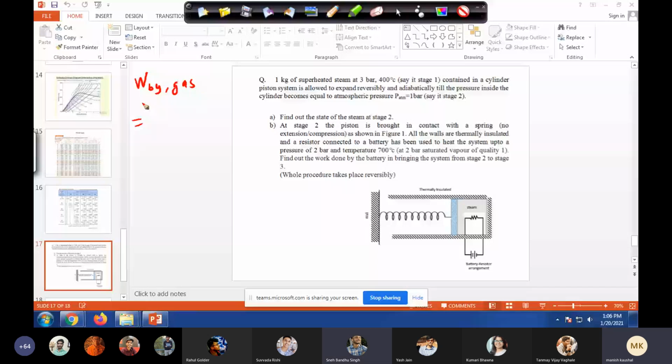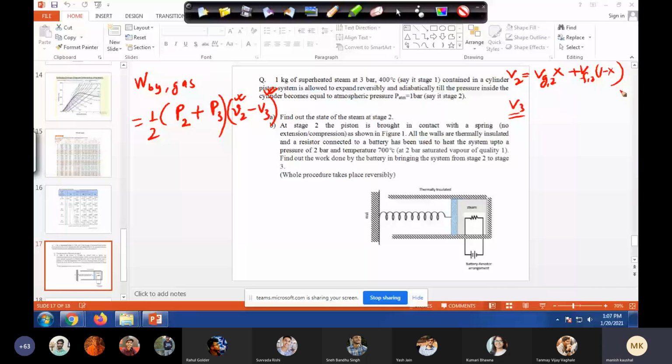Spring and quasi-static mode, so the same formula we can apply: half of (P stage 2 plus P stage 3) times (V2 minus V3). Again, V2, V3 you can calculate, right? V2 will be Vg at 2 times x, Vf at 2 times (1 minus x). Anyway, we discussed it, and V3 from the superheated steam table. So that we can calculate.